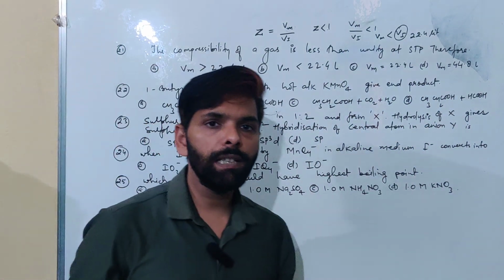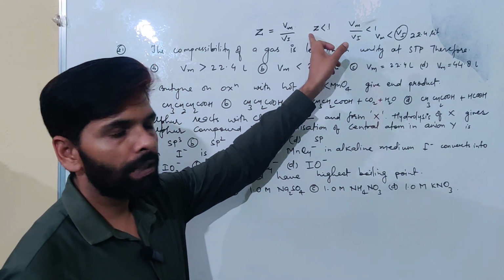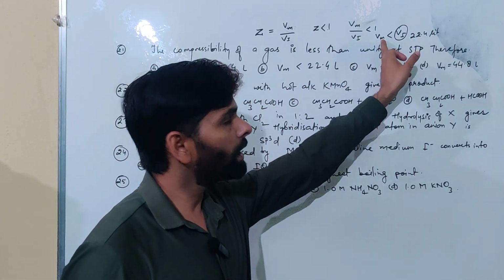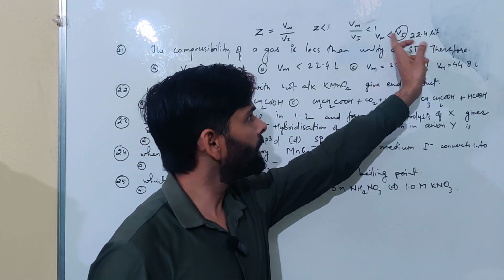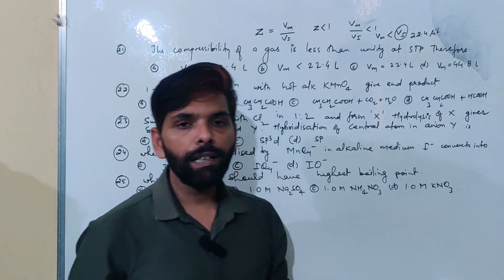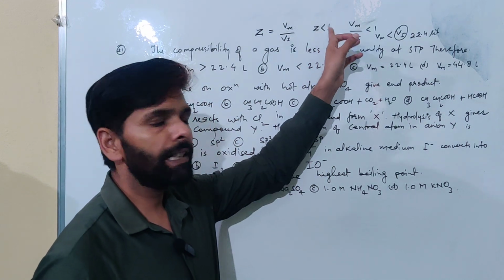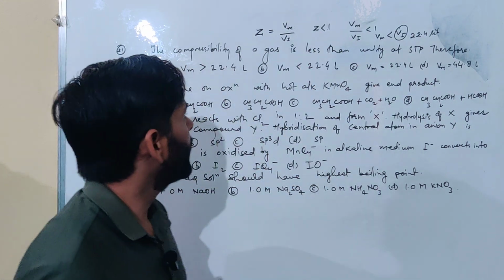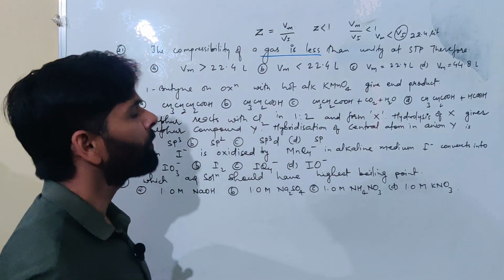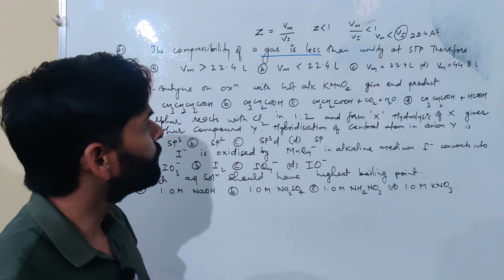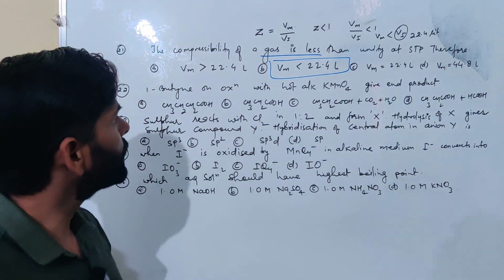If Z is greater than unity, then real volume or molar volume will become greater than ideal volume, that means greater than 22.4 liter. But in our question Z is less than 1, so at STP the answer will be less than 22.4 liter.